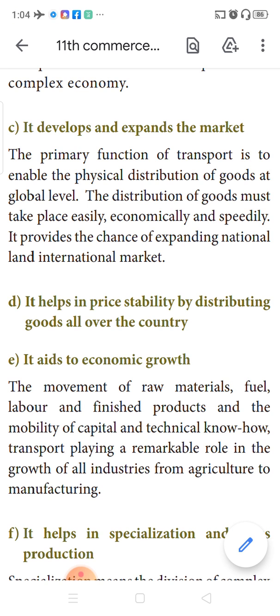Next is, it helps in specialization and mass production. When the production process is very complex, meaning very difficult and lengthy, what they will do is divide the production process into separate processes. Each process is assigned to a group of people. These people specialize in that particular task, complete it and give it.